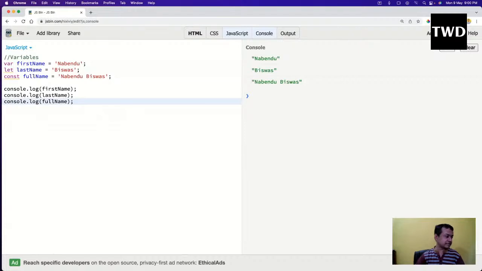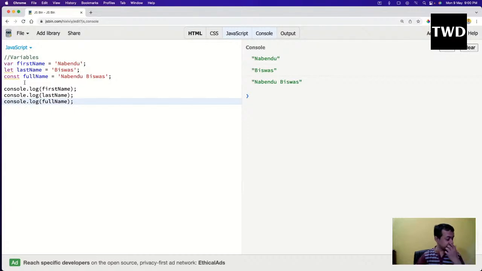Now, as I've told you, JavaScript has been around since 1995, and it is still there, so you were using var. But in 2015 they introduced something known as let and const. Const is a constant, which we're going to see briefly here and again later. But what is the difference between var and let?